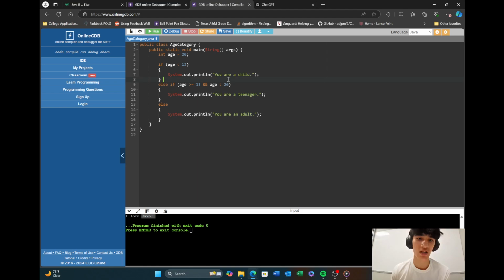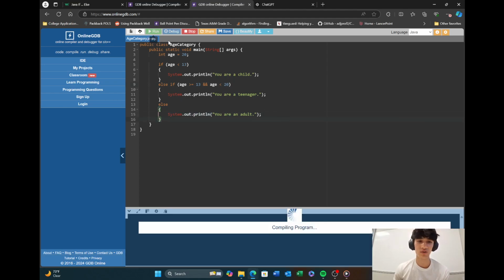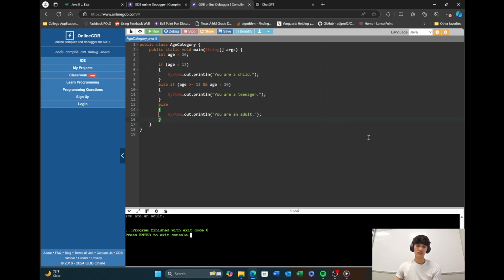So age is 20. So if it's less than 13, we're going to print you're a child, or not. So we're going to keep going. If age is greater than 13 and age is less than 20, we're going to print you're a teenager. Be careful, this is less than, not less than equal to. This is not less than, so we're going to go to the next one. It's going to print you are an adult. So let's run it. It says you are an adult.